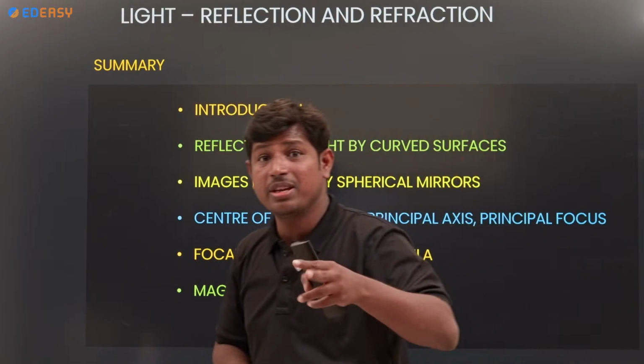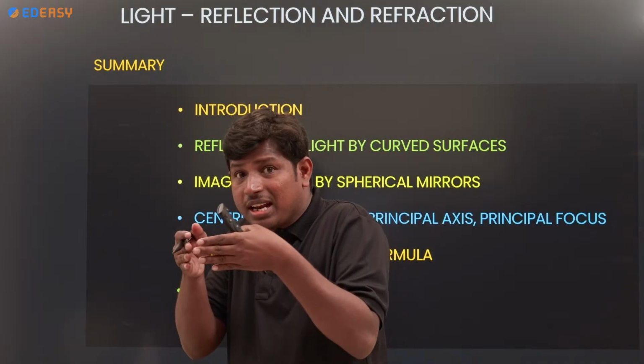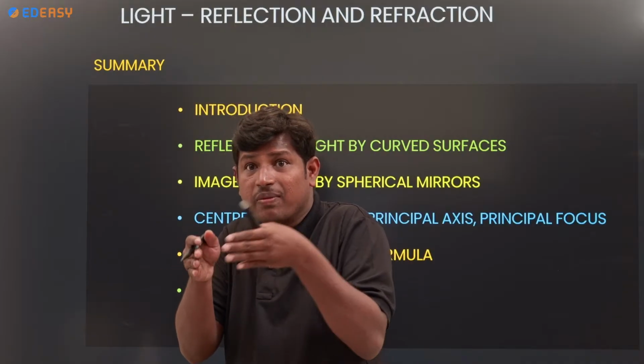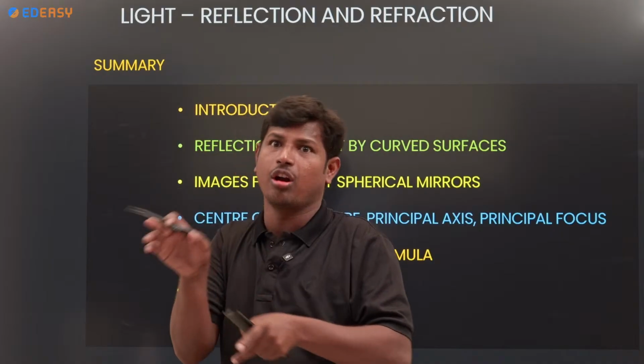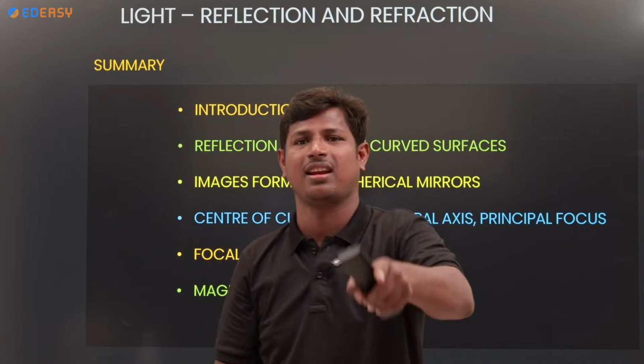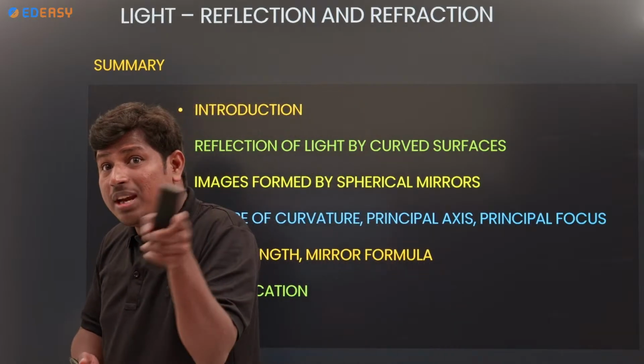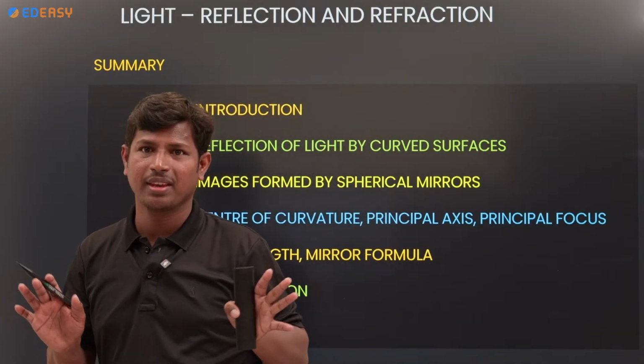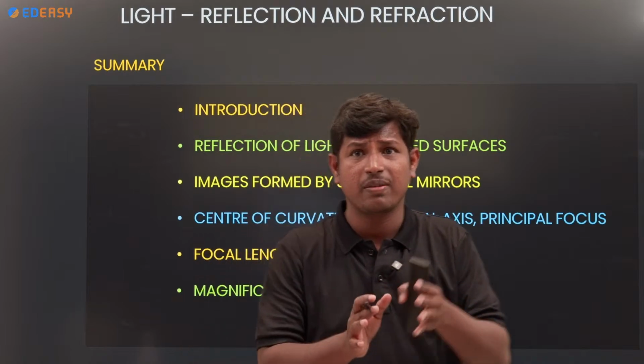Real image means the reflected rays actually meet; if they only appear to meet, it is virtual. That is the difference between real and virtual.